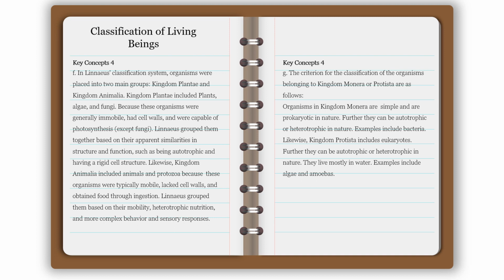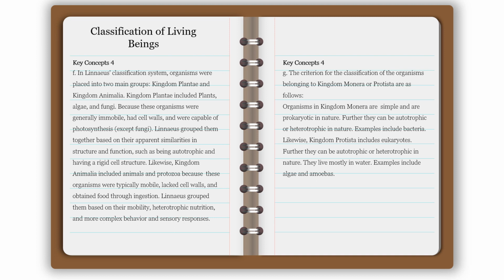Key concepts for F. In Linnaeus classification system, organisms were placed into two main groups, kingdom Plantae and kingdom Animalia. Kingdom Plantae included plants, algae, and fungi because these organisms were generally immobile, had cell wall, and were capable of photosynthesis except fungi. Linnaeus grouped them together based on their apparent similarities in structure and function, such as being autotrophic and having a rigid cell structure.